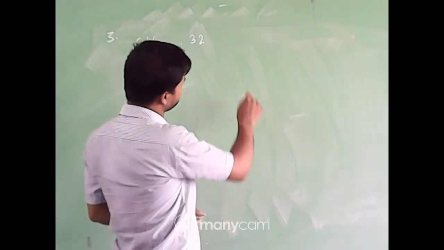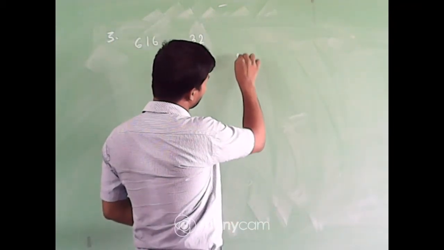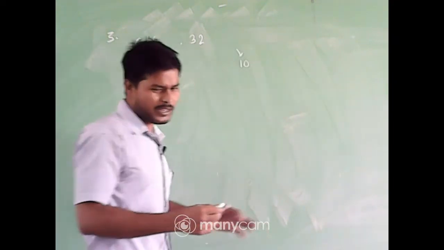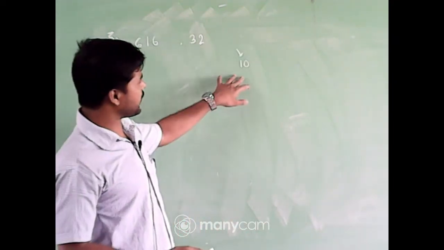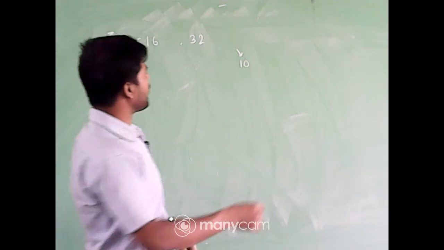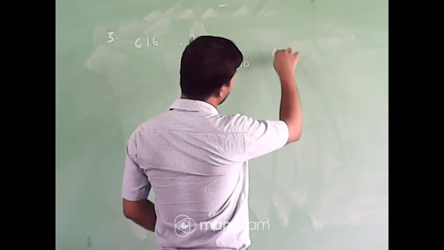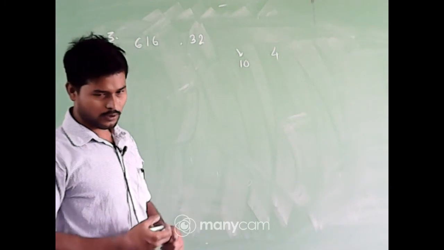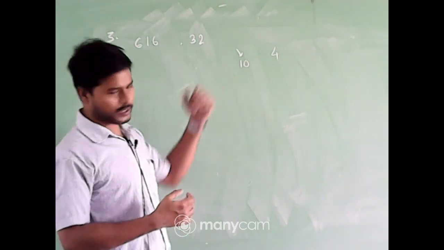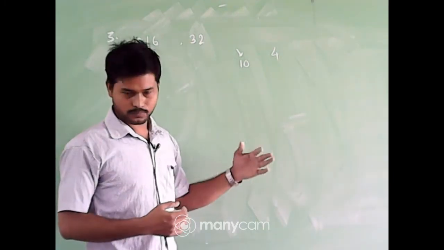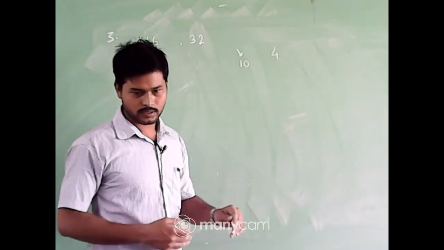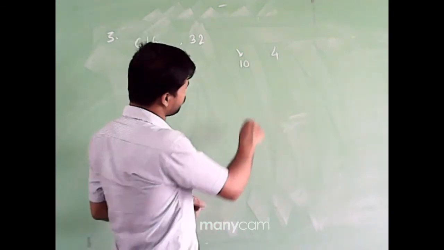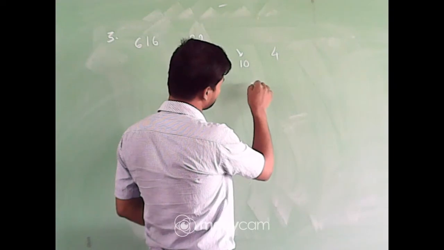Suppose there are 10 army persons. I am giving another example. Suppose there are 10 army persons and there are 4 army band members. We have to arrange them together in a row or in a column. So we can do it like that.